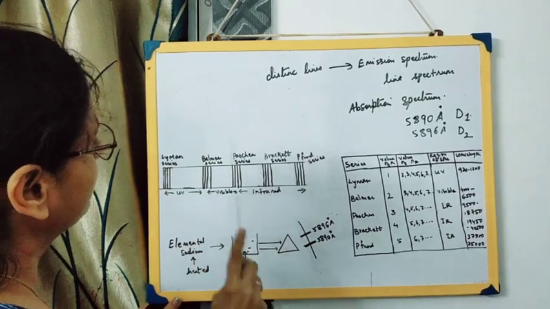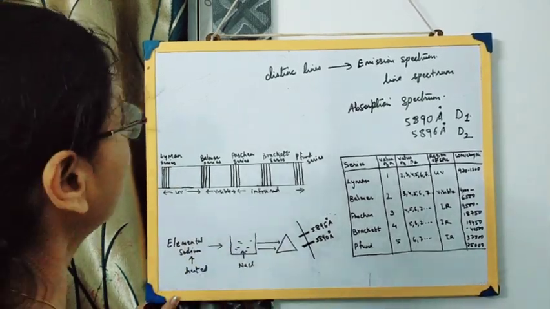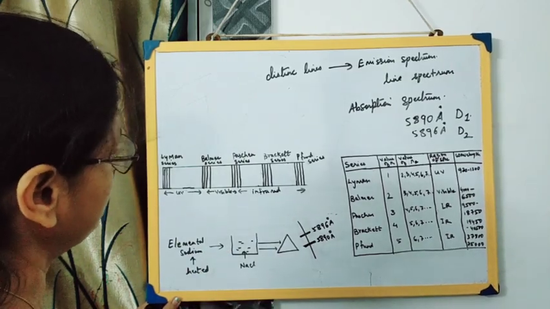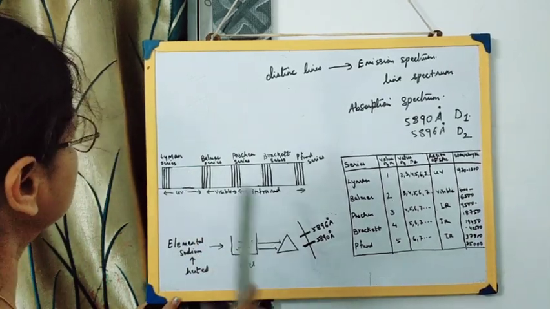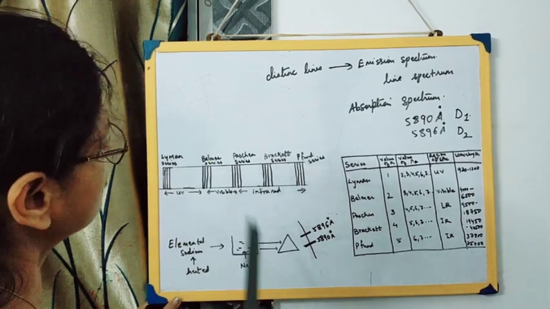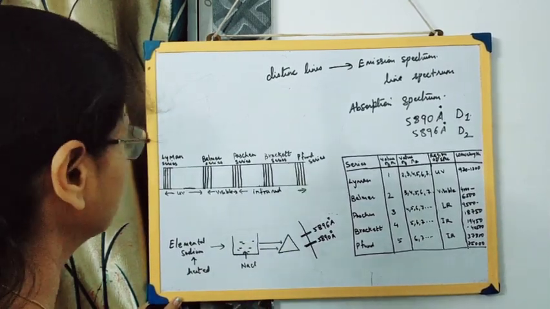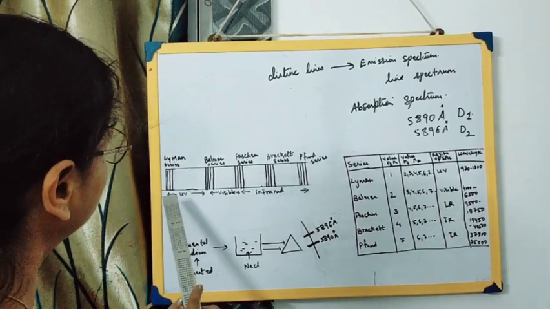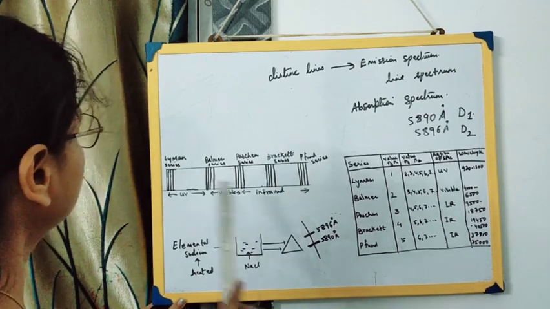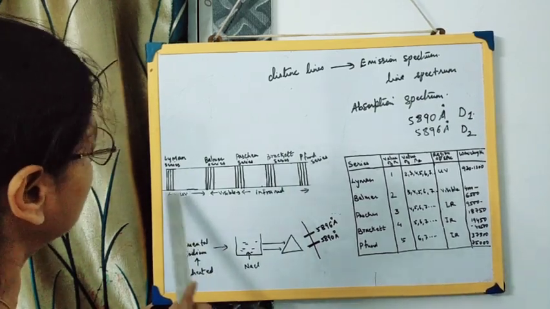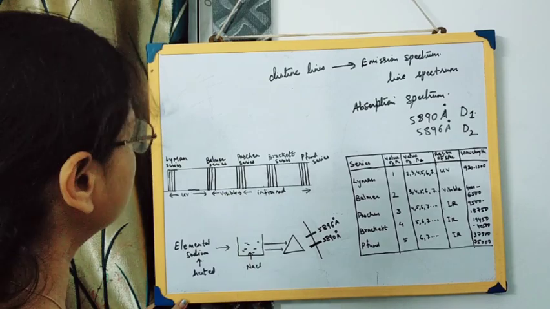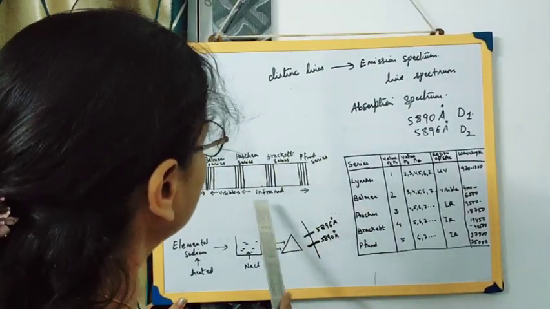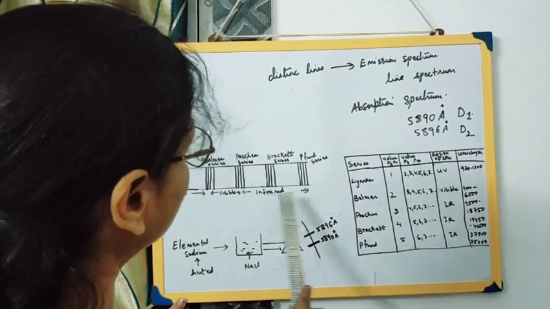Now we come back to hydrogen. When the spectrum of hydrogen was studied, we found different series of lines, which we call the Lyman series, Balmer series, Paschen series, Brackett series and Pfund series, present in different regions. The Lyman series is in the ultraviolet region, the Balmer series is in the visible region, and Paschen, Brackett and Pfund are in the infrared region, although we'll come to this in detail later on.